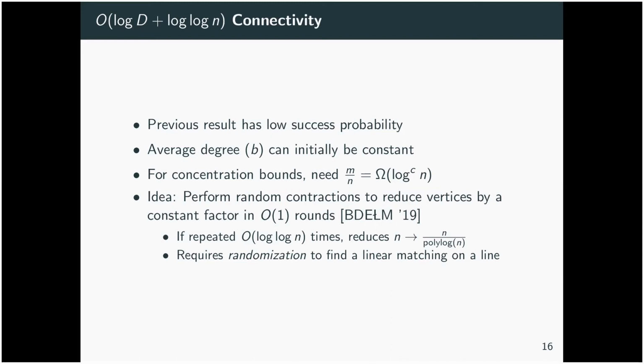I'm not going to go into the details of this procedure, but essentially it boils down to finding a linear matching on a line. So we have a long path and we need to find a linear size matching on it. It could even be very small. It could be 1/100th of the vertices that we match, but we need to find a linear size matching. And this requires randomness.